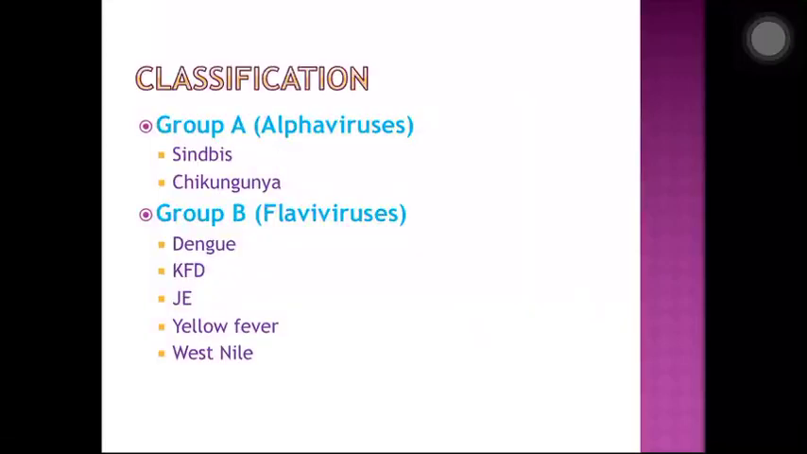So what is the classification? You have group A and group B arthropod-borne viruses. Group A are called alphaviruses and group B are called flaviviruses. The examples in group A are Sindbis and chikungunya. Group B are dengue, KFD, JE, yellow fever and West Nile fever. We will get into details of all this later on.